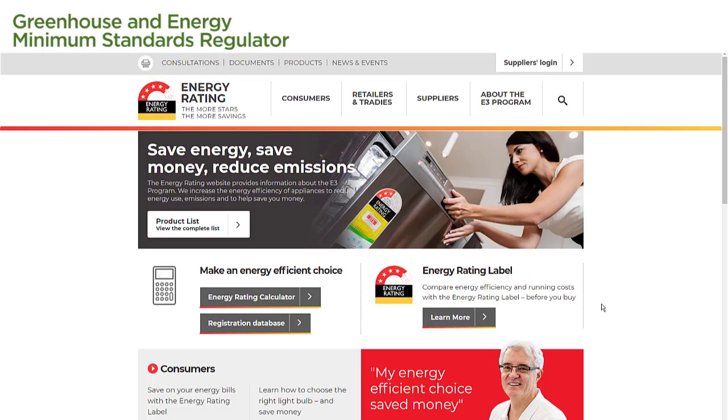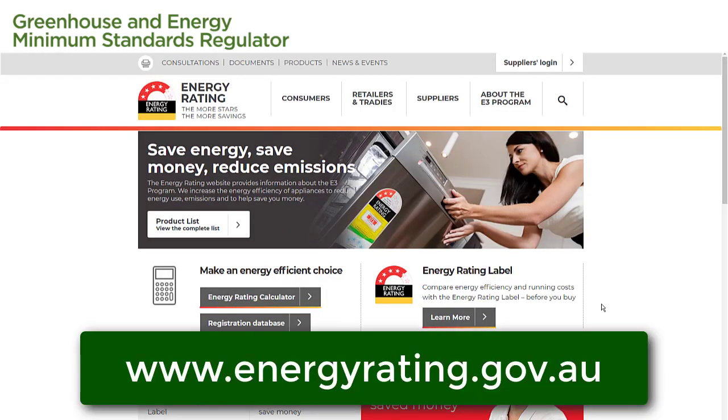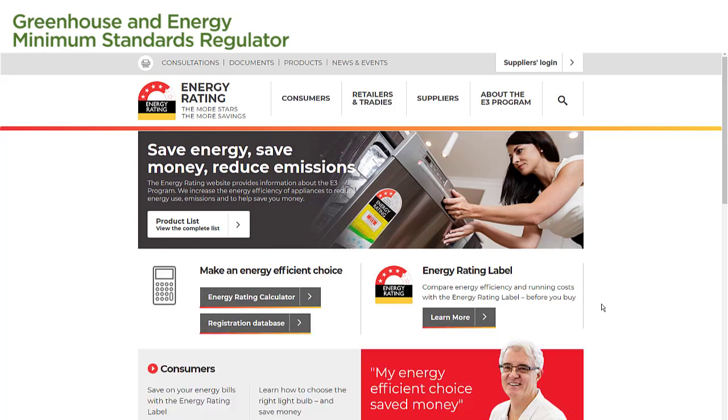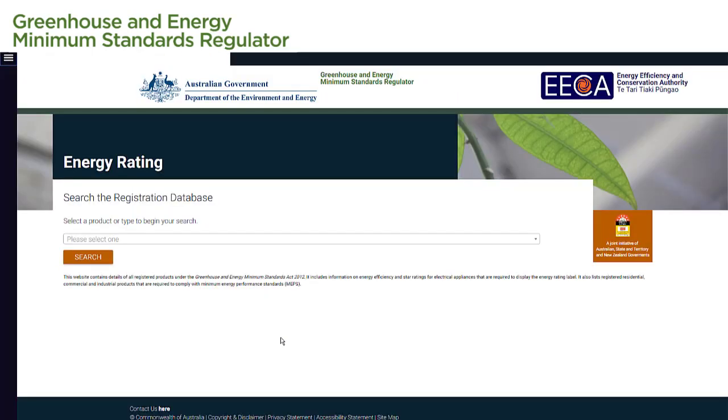We begin by logging on to www.energyrating.gov.au. We then select the registration database link in the center of the page. We are now on the public registration database.